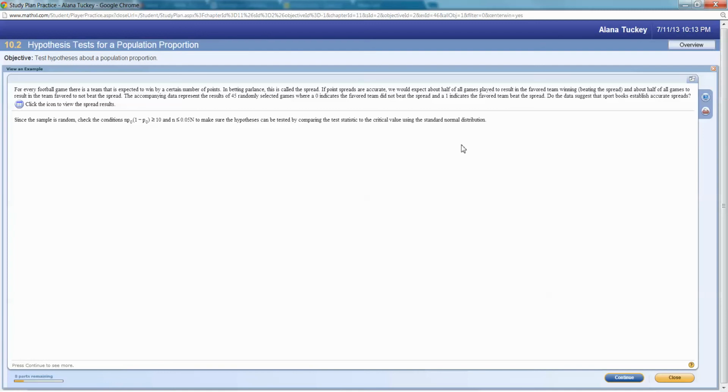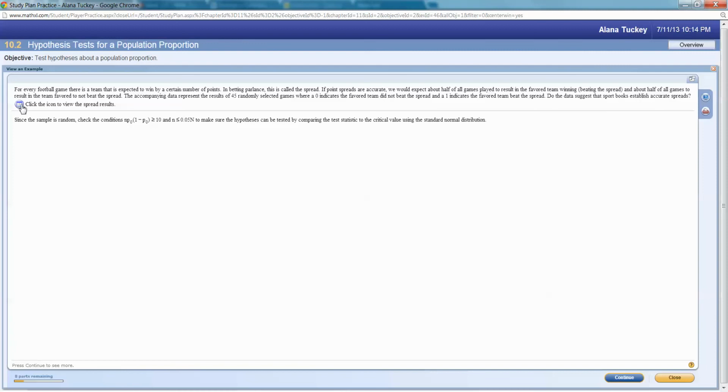This is actually pretty common to do with something like this, which is actually a qualitative thing. So yes, I won, no, I didn't win. Yes, the team won, no, it didn't win. To represent the words yes and no, we use 1 for yes, 0 for no. They'll do that sometimes with male and female as well. Right? Anyway, so did the data suggest that the sports book establish accurate spreads?